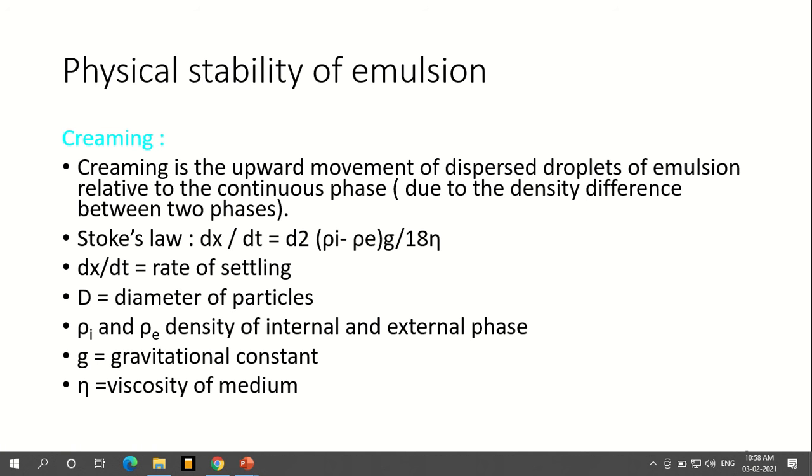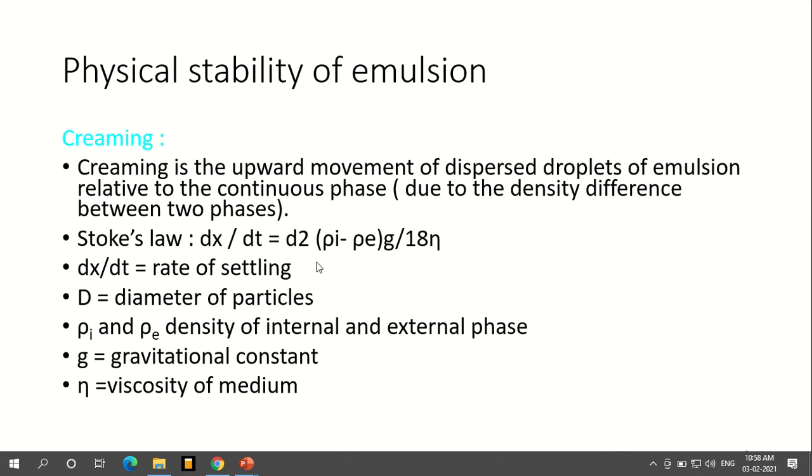So what it says is, this is the density of the internal phase and the density of the external phase, and this is the viscosity, and this is the diameter of the particle.